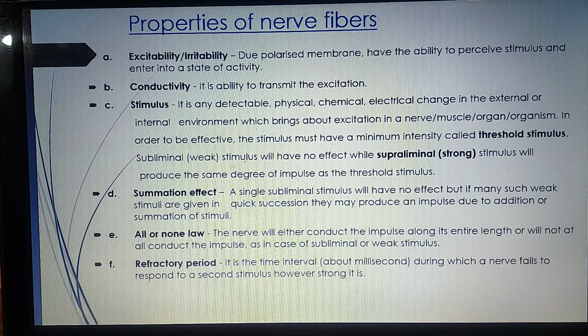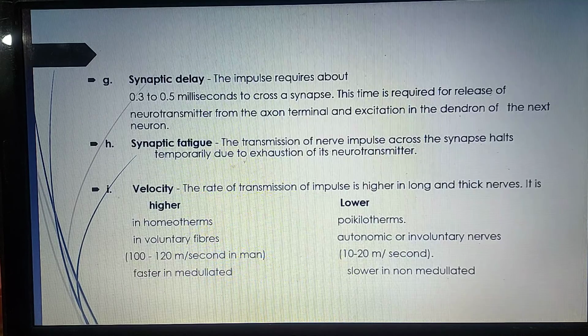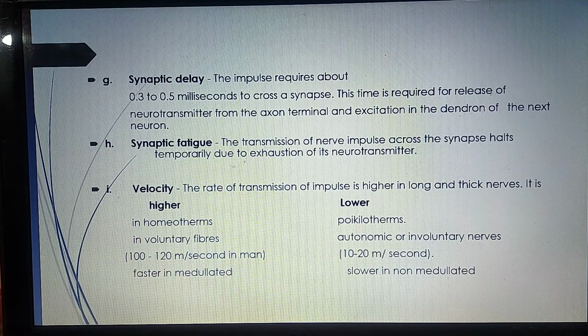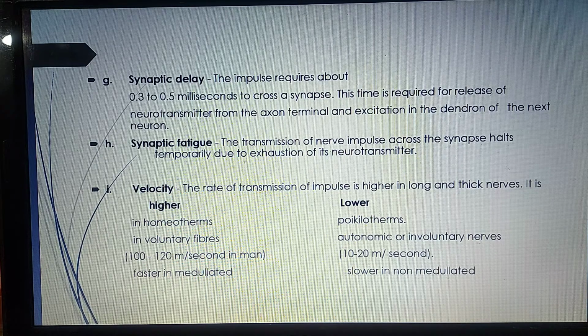Refractory period is a time interval, about milliseconds, during which a nerve fails to respond to a second stimulus, however strong it is. Between two stimuli, there is a small period where the nerve is not responsive. Then synaptic delay: 0.3 to 0.5 milliseconds are required to cross a synapse. A synapse is actually the gap between two nerves. When the impulse is passing from one nerve to the other, it is passing through the synapse also. It takes 0.3 to 0.5 milliseconds, which is called synaptic delay.